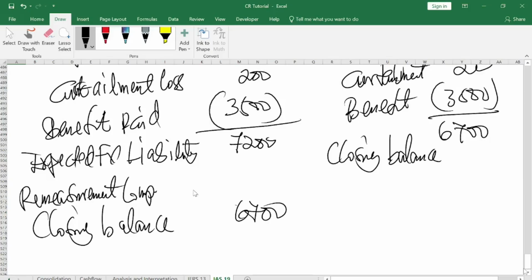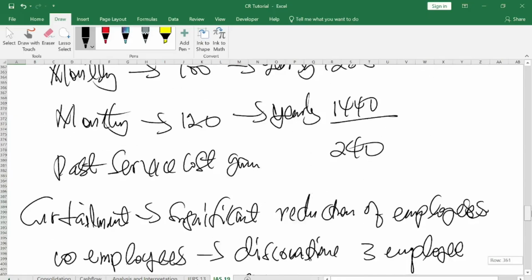Now the remeasurement component, is it a gain to the company or a loss to the company? You expected to pay off 7,200. You ended up paying 6,700. It will be a gain to the company, a gain of 500. So when you are done, you can put it in brackets, which when you reduce gives you 6,700, or you can leave it and write gain beside it. So that is the idea about the accounting for remeasurement.